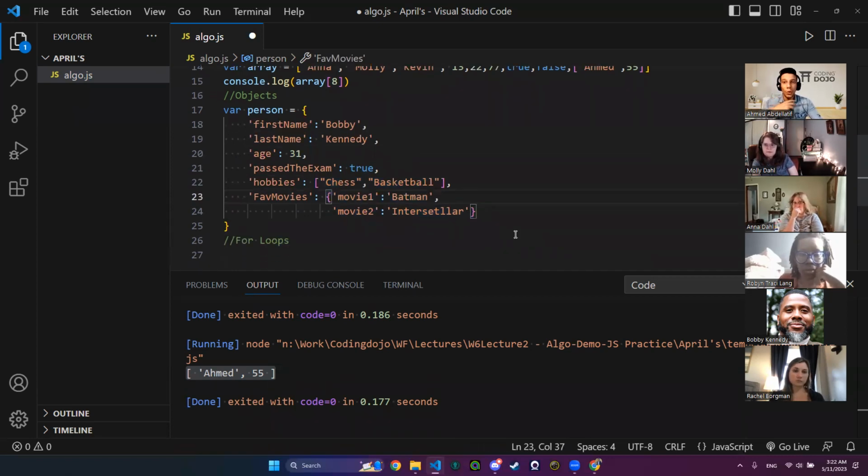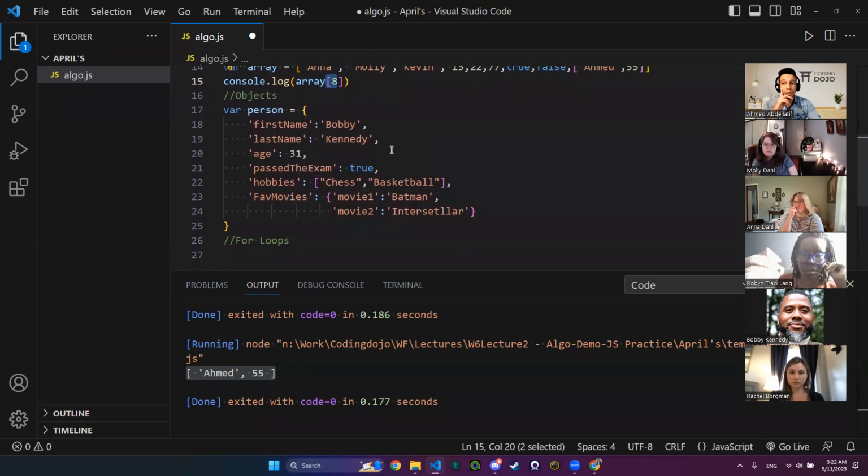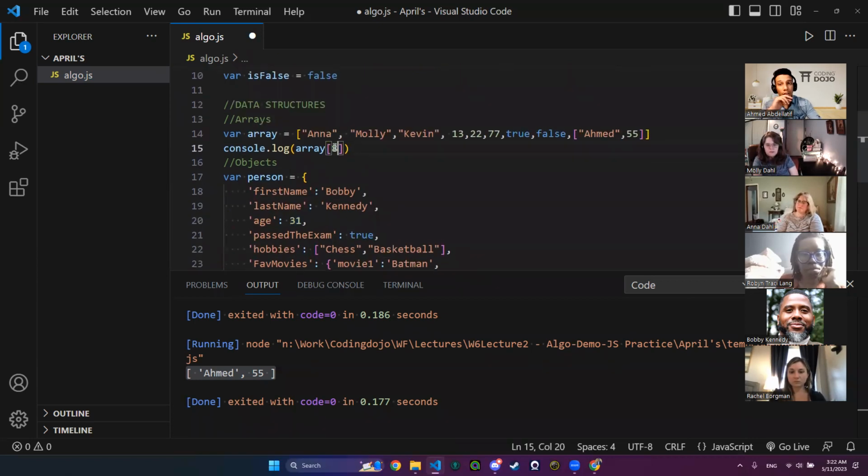What if we want to console log or print out or deal with this object right here? We know when we wanted to console log an array, we call the name of the array, then the index of that array. How to print out the age of Bobby right here? In arrays, we deal with it with the index.